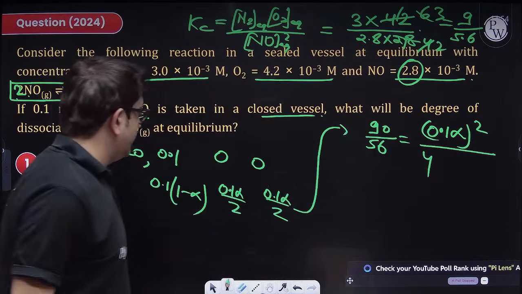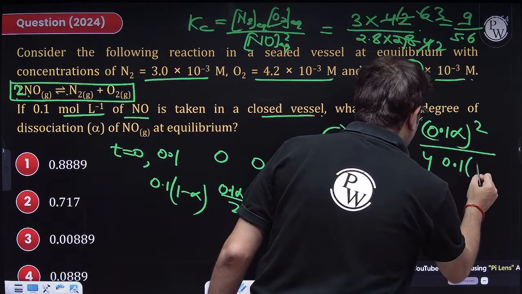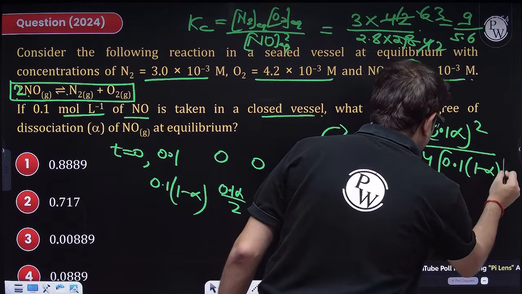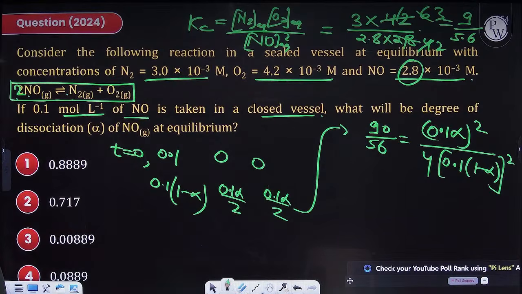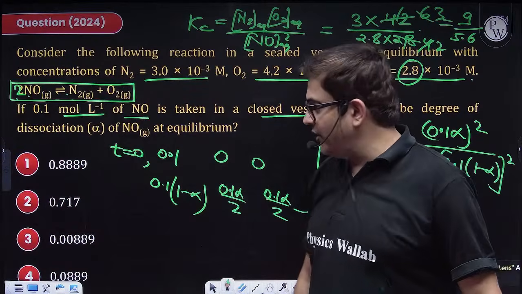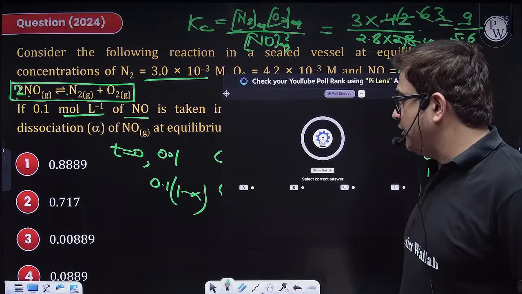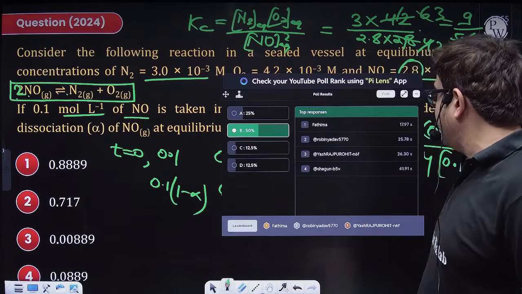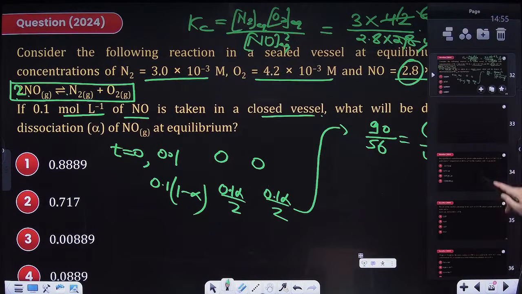And then in the denominator, I'll be having 0.1 into 1 minus alpha, but this is also whole squared. Yes, you have to be a bit calculative after this, and once again beta, you have to do that calculation. And I guess once you do that, 0.7, I guess B is the answer, na? 50% are correct also, but yes beta, again in this question you have to be calculative.